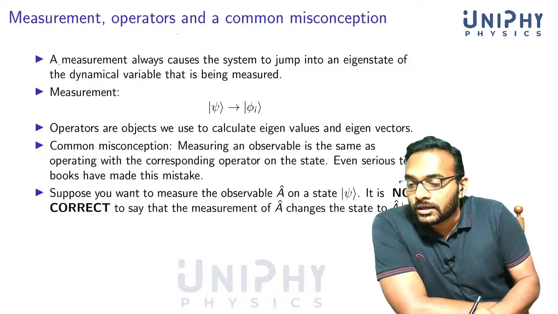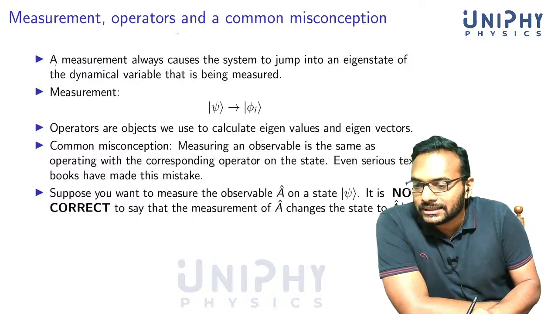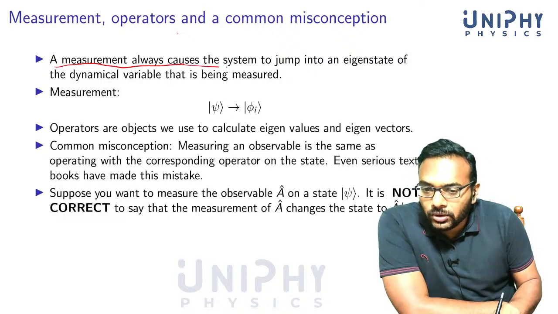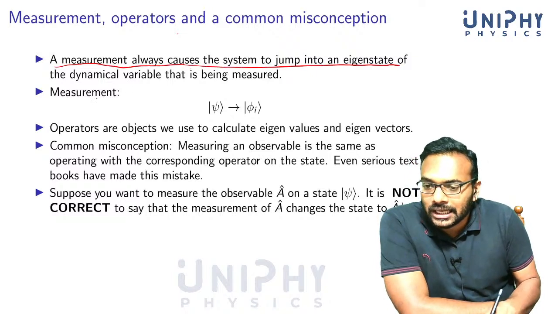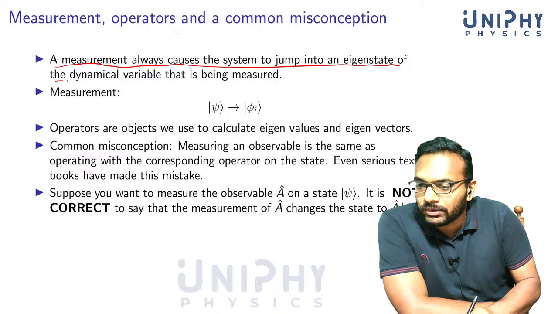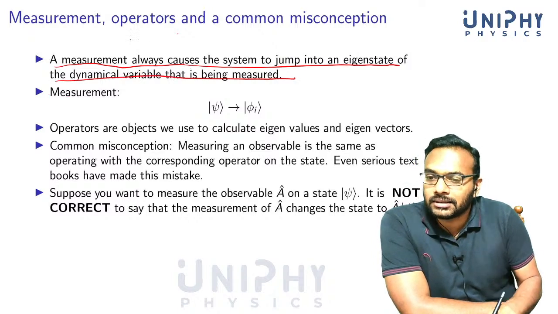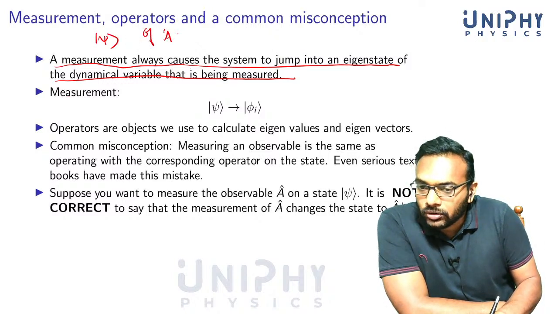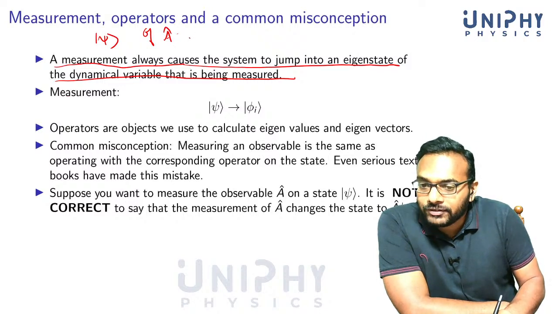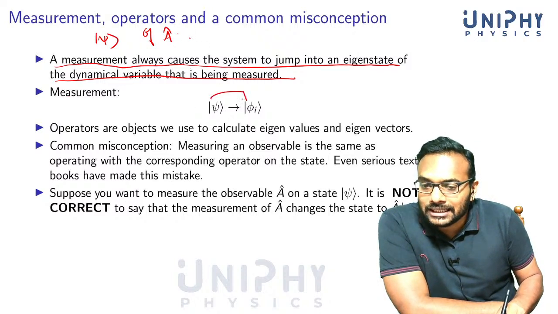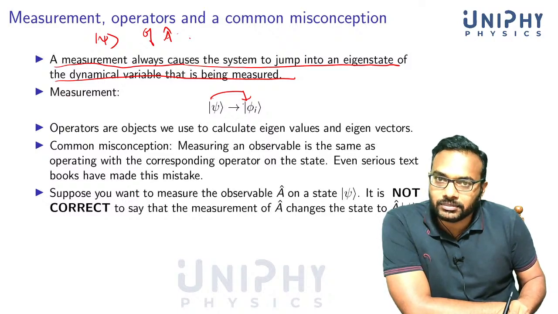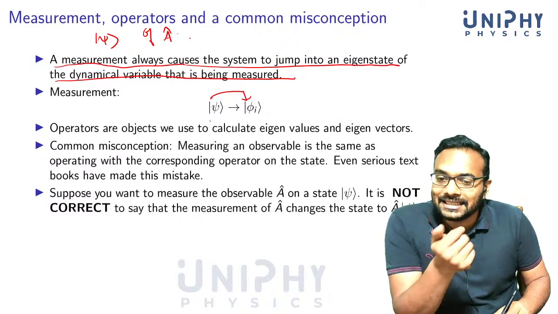Now, what did we say earlier? I'll just summarize again. A measurement of an observable always causes the system to jump into an eigenstate of the dynamical variable that is being measured. So if you are making a measurement on the state psi of the observable A, after the measurement what you get is an eigenstate of operator A. The measurement actually changes the state.